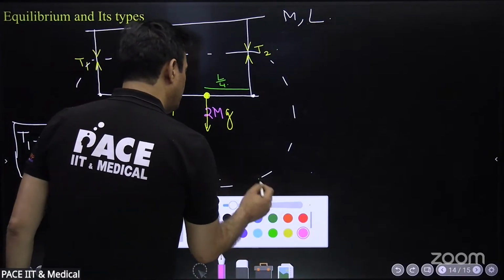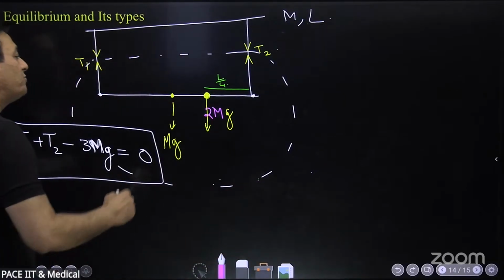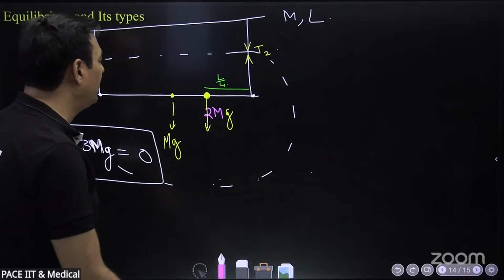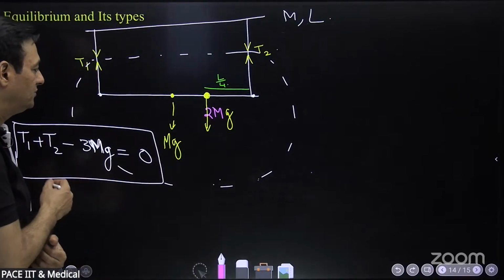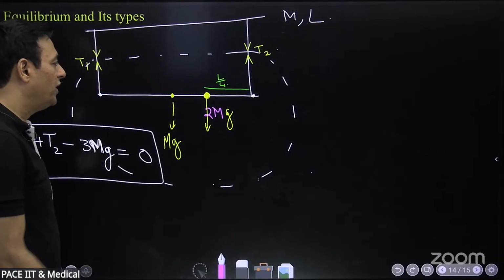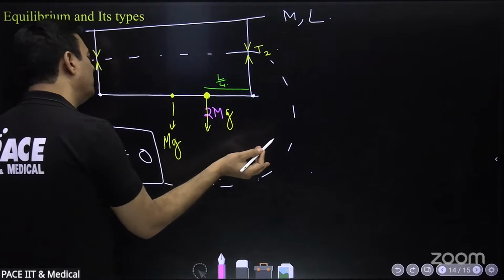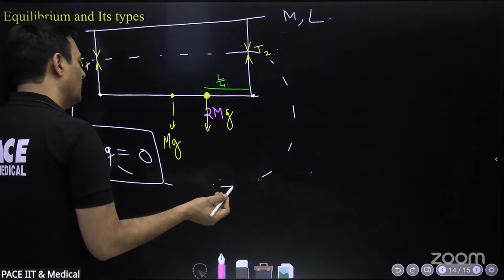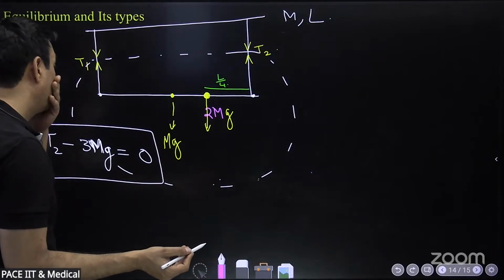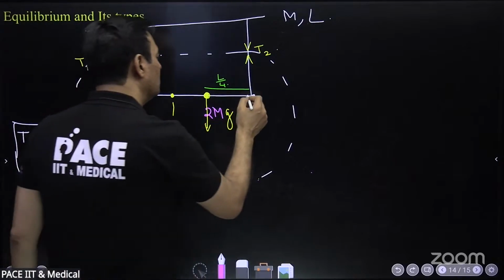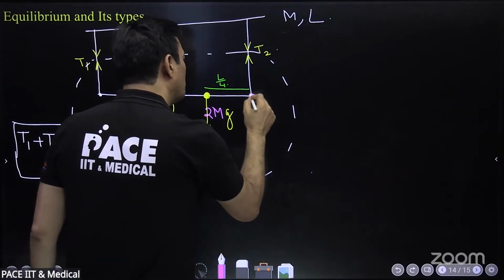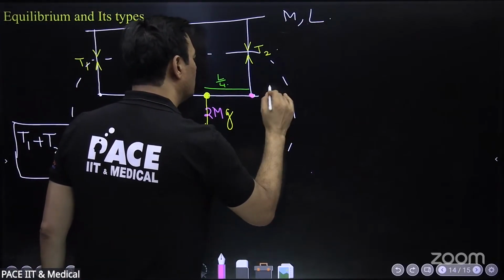Net torque will be 0 if, which point do you want to choose this time for finding torque? Quick. Which point? You can choose any point. Sir, we have to do net torque for both, because we need to find both T1 and T2. So we can find T1 by choosing a point first and then find T2.